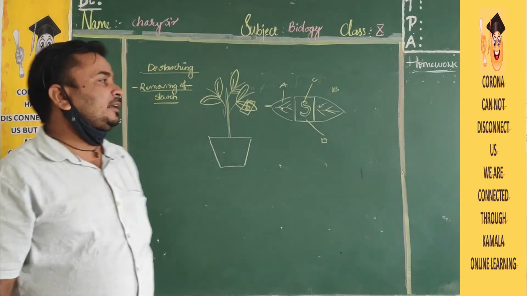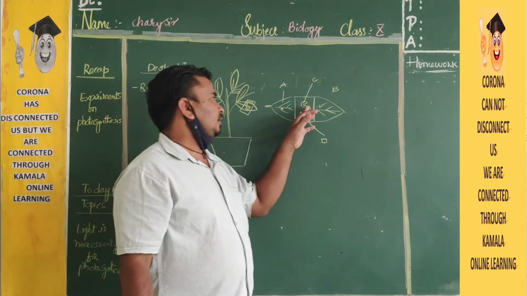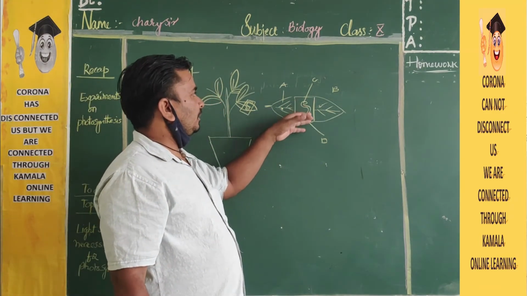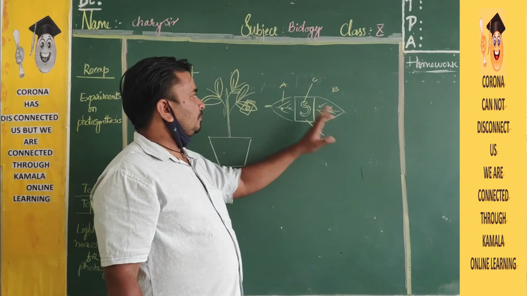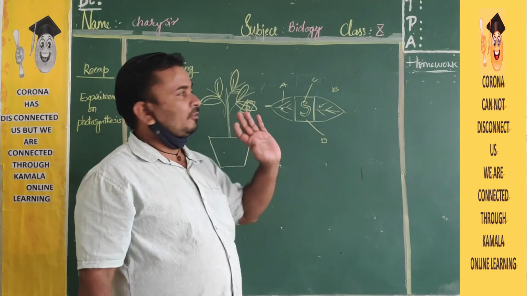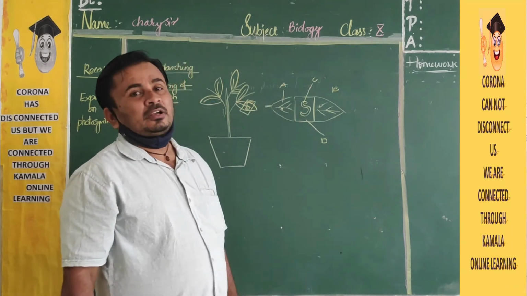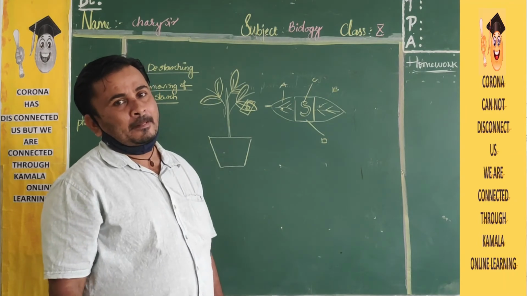Now, early morning, start the experiment. Select one leaf and cut a black paper in an S shape. Inside the shape the light will fall, and the remaining place will not receive light. A, B and C portions will get light, and D will not. Now the experiment will start. Take the whole plant and keep it under the sunlight from morning to evening.